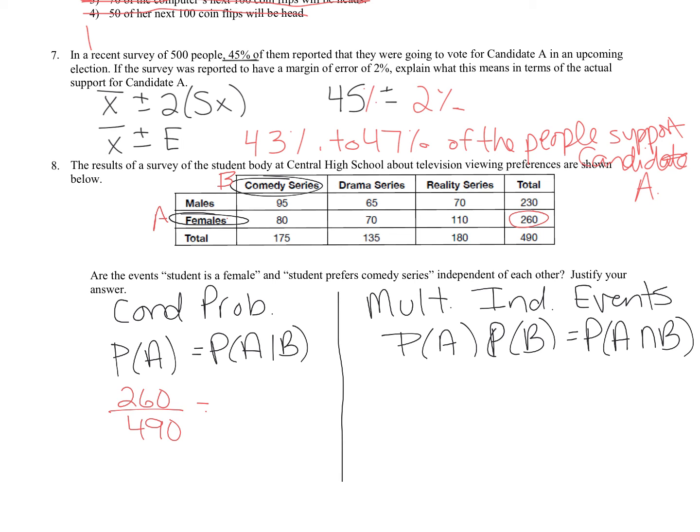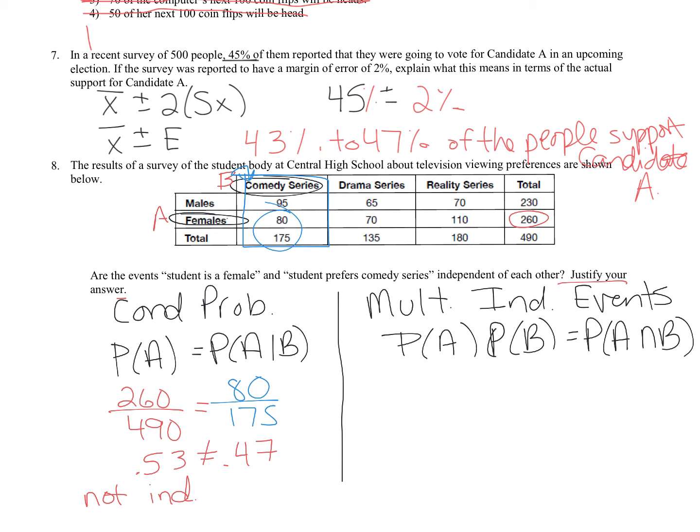We know when we do A given B, we're going to just look at the B column. So this is B, so we're just looking at that part. So we're going to use these two numbers for our proportion. This first fraction equals 0.53. This second fraction, and these are approximations, but we're just trying to show that they're equal or not equal. So those two are not equal, so the events are not independent. I only have to justify my answer, and that's enough math work to justify my answer.